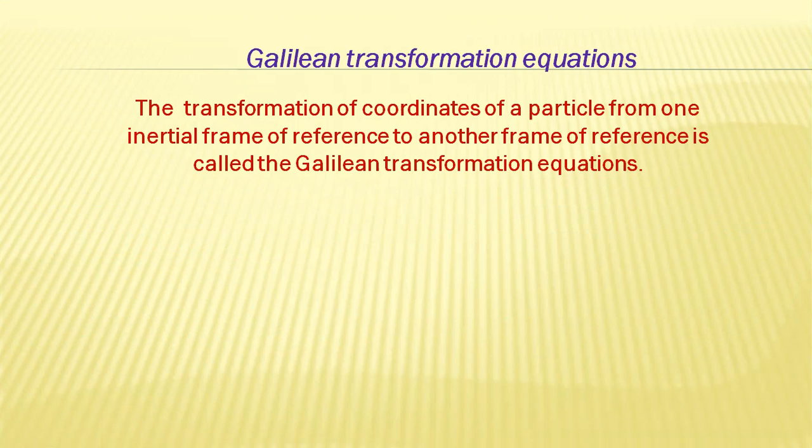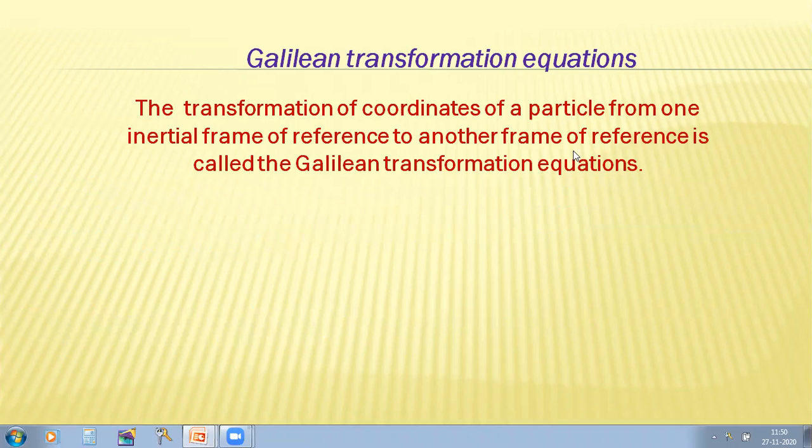Now, let us learn about Galilean transformation equations. The transformation of coordinates of a particle from one inertial frame of reference to another frame of reference is called the Galilean transformation equations.